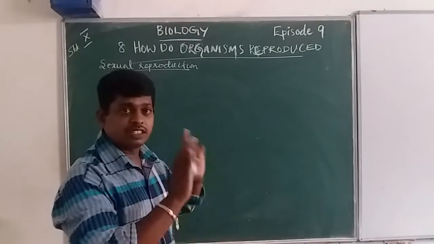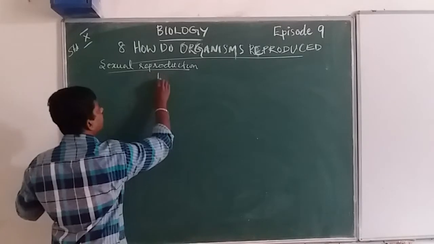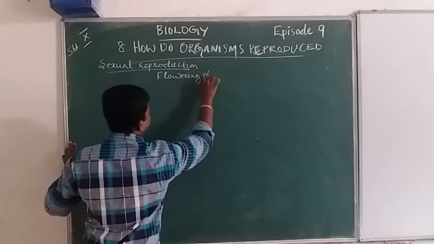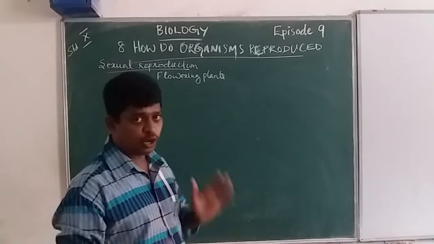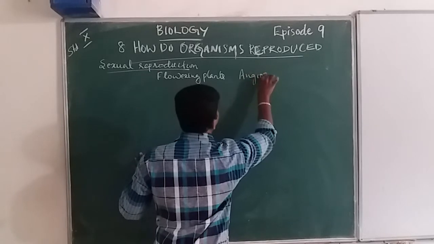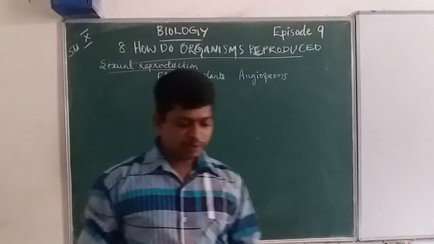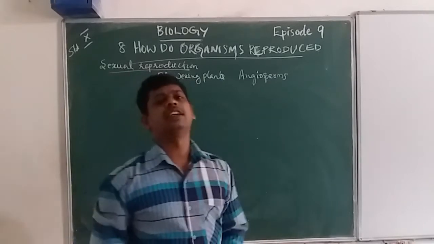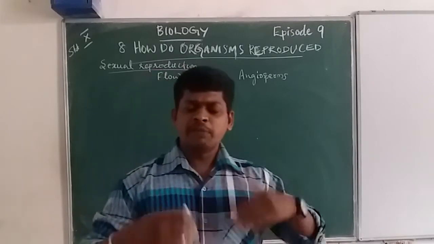The first is reproduction of flowering plants. Flowering plants are scientifically known as angiosperms. We will discuss the reproductive parts of flowering plants.